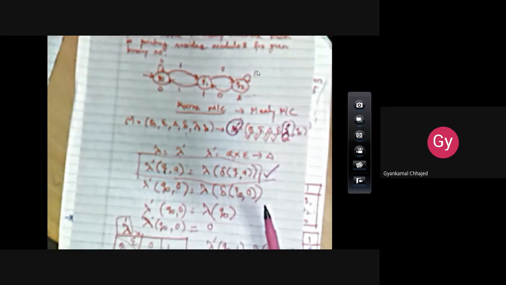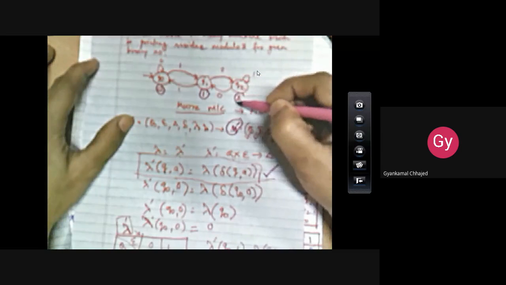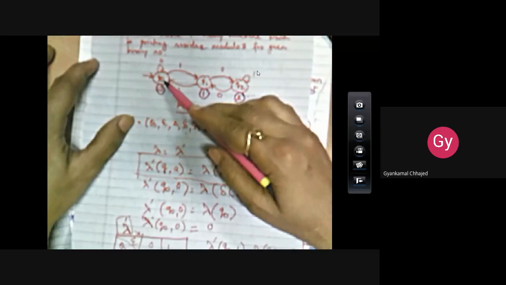So lambda of Q0 is nothing but, see, I have written Q0, this 0, this 1, and this 2 is representing output associated with those states. Since I want lambda of Q0, it means the output associated with Q0. So it is nothing but 0. So I have written here 0, right?